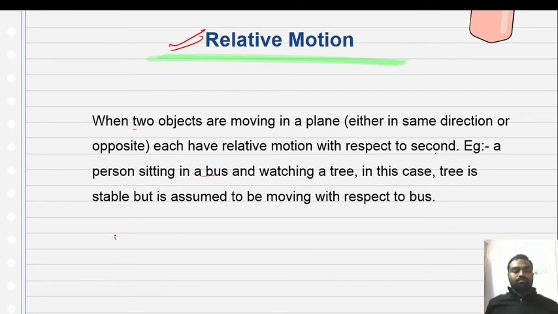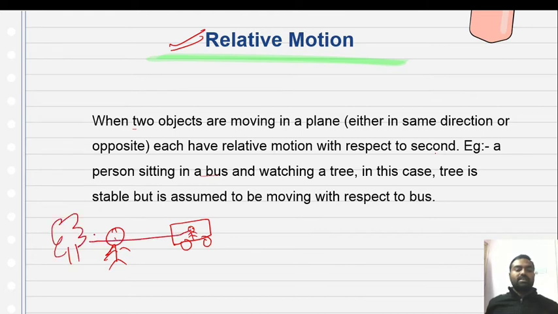Suppose this is the person and this is the bus. In the bus, a person is sitting. One tree is there.